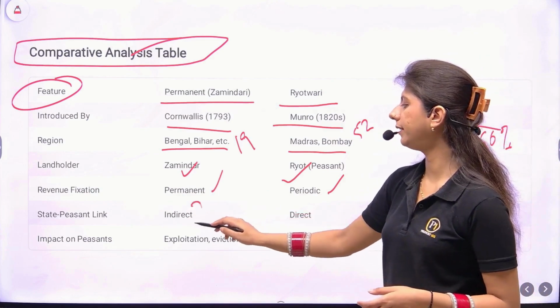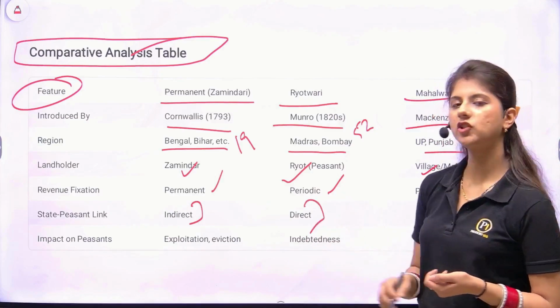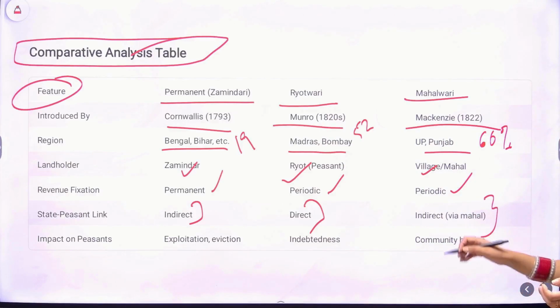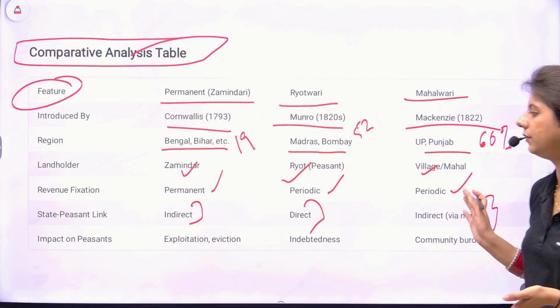State-peasant link was indirect. Why? Because the Zamindar used to pay the revenue. It was direct. The Britishers collected the rent directly from the peasants or the Rayots. Now indirect again because the Mehel, that is a village headman community system, was developed.